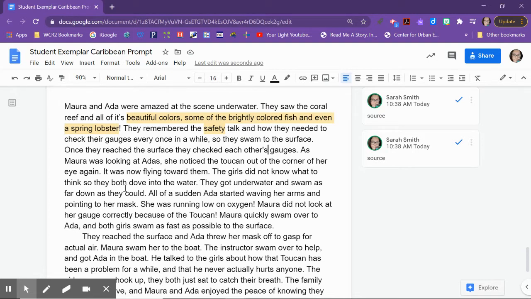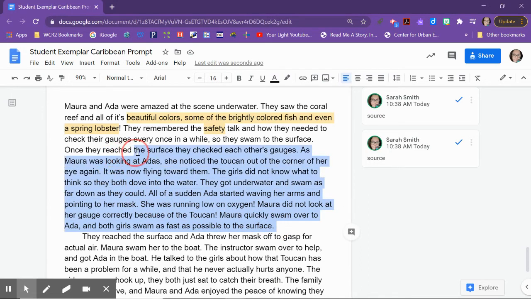They got underwater and swam as far down as they could. All of a sudden, Ada started waving her arms and pointing to her mask. She was running low on oxygen. All right, so Mara did not look at her gauge correctly because of the toucan. Mara quickly swam over to Ada, and both girls swam as fast as possible to the surface.